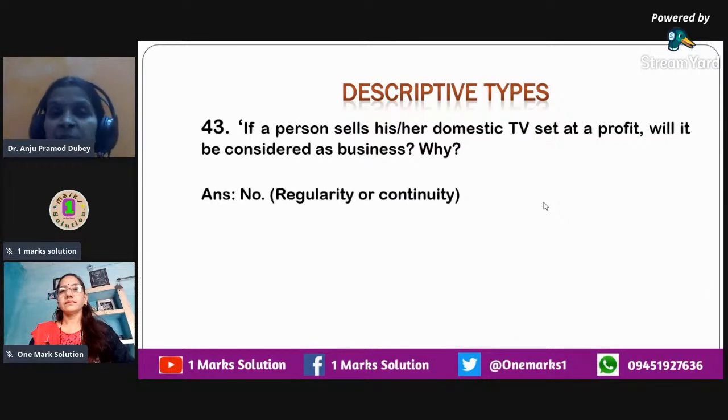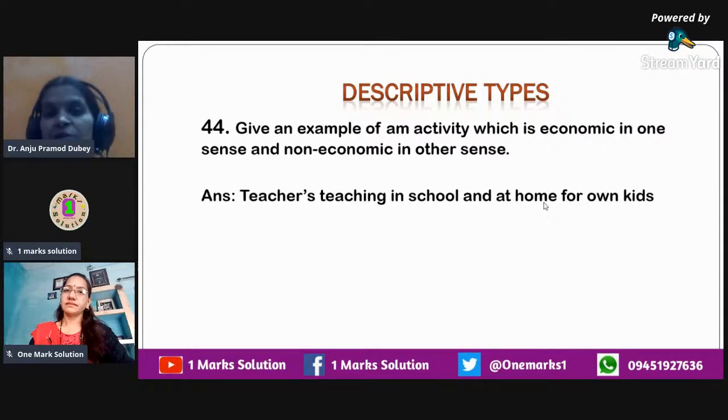Then if a person sells his or her domestic TV at a profit, will it be considered as a business? Why? It will not be a business because he's not doing it on a regular or continuous basis. But if the same person opens a showroom and starts selling televisions regularly in that showroom, then that becomes his business.